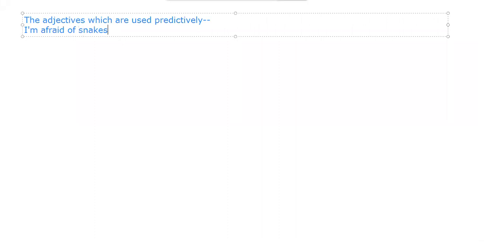Adjectives which are used predicatively, only predicatively. ऐसे कौन से adjectives हैं जो हम predicatively ही use कर पाएंगे? For example, I say I am afraid of snakes, right?